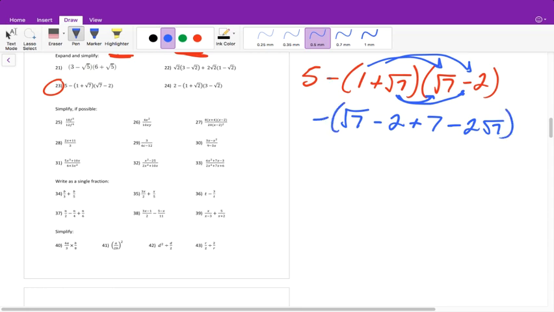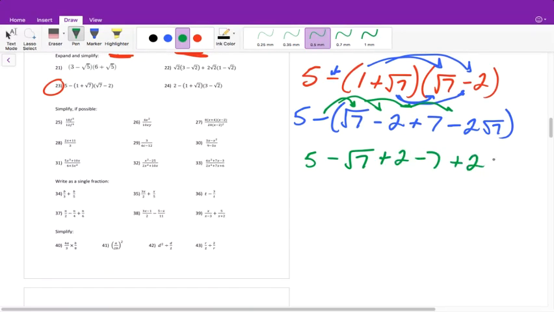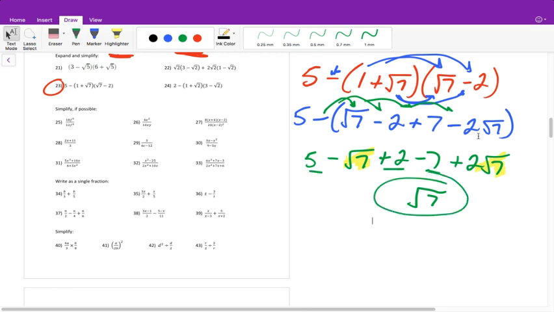Now remember, this was all being subtracted from the 5 out here, so we have to distribute the negative sign to each of these. This becomes 5 minus the square root of 7 plus 2 minus 7 plus 2 times the square root of 7. Then we combine like terms. When we're adding radicals, the index needs to be exactly the same and the number on the inside. So we can add these together because they're both the square root of 7. Negative square root of 7 plus 2 times the square root of 7 is equal to just the square root of 7. Then 5 minus 7 plus 2 is 0. So there are no other numbers. It is just the square root of 7. But remember, if there was a number, our number would go out front, and we would write the square root of 7 after it.